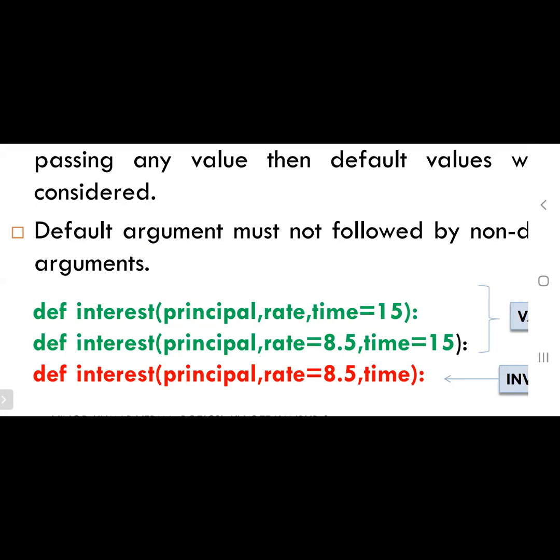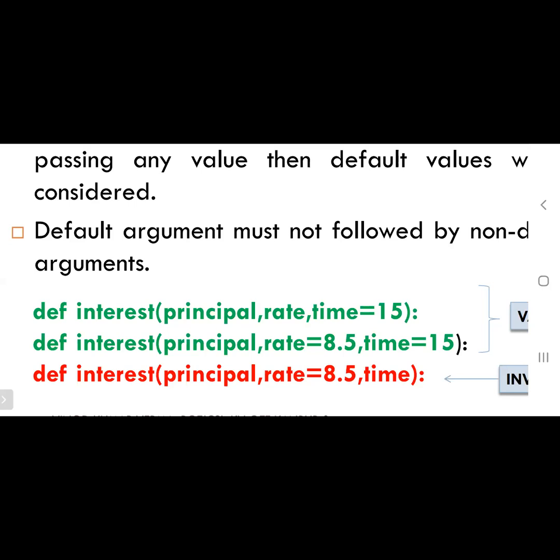Because we are following one rule. Positional arguments should be at first and keyword arguments should be at last, or else a non-default argument should not follow a default argument. Here, what is the default argument? In the red line, in red color font, on the function header, there we have mentioned rate equal to 8.5. What type of argument is that? Rate is a default argument. So a default argument should be at which position? At the last position only, no.